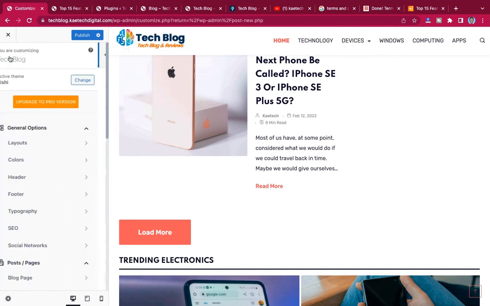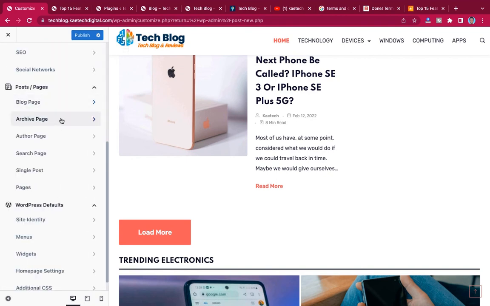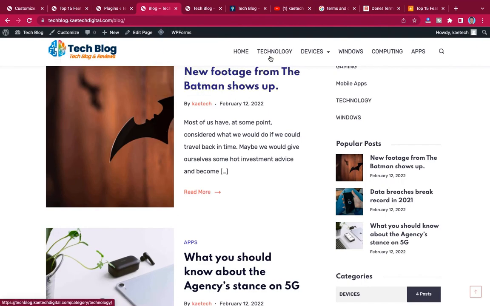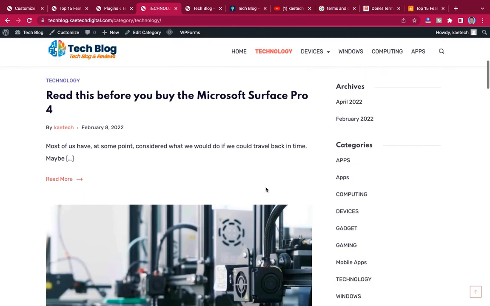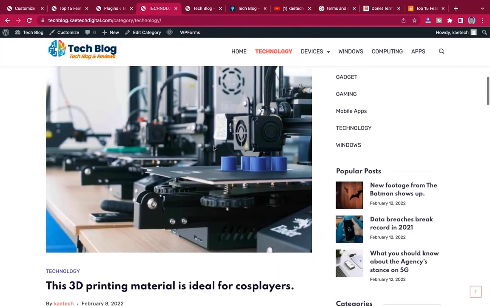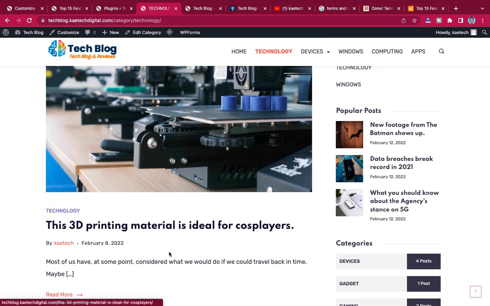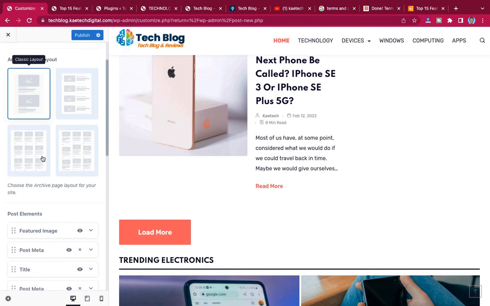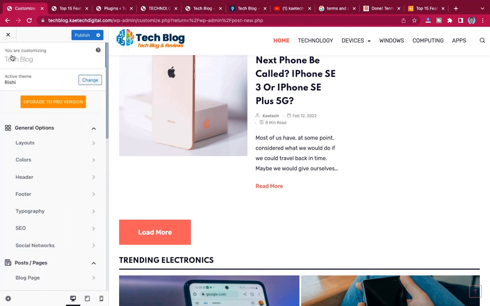And then the archive page too, this is how it looks like. So if you go to this place and I click on technology over here, this is our archive page. So as you can see, the image comes first, and then the words or the content also come, and that's exactly how it does over here. The image comes first, and then the content. And that is for the archive pages. Now if you want to delete the page title, you can delete it.